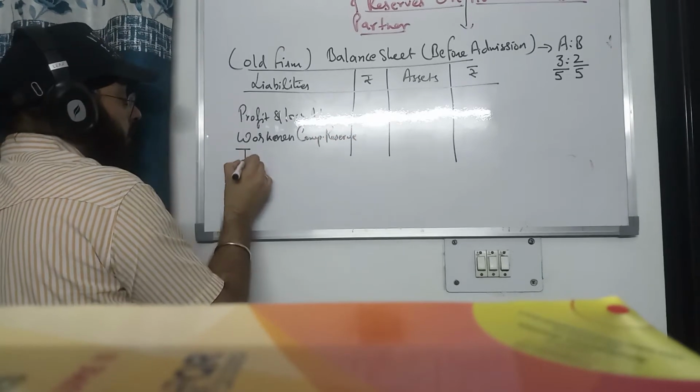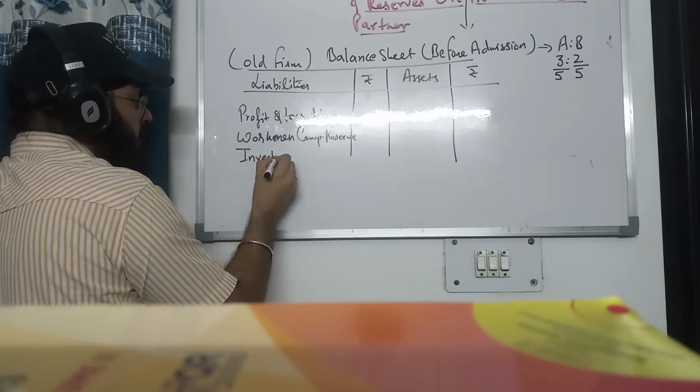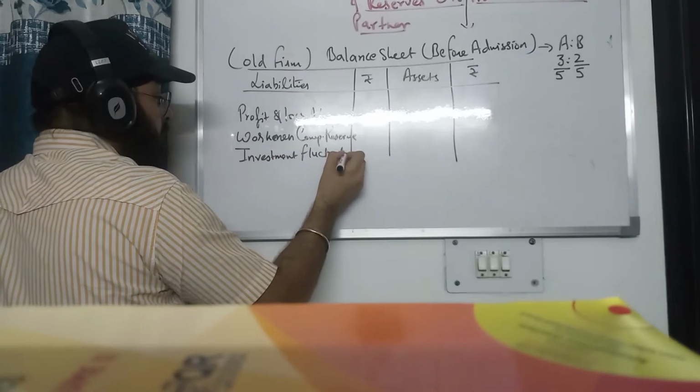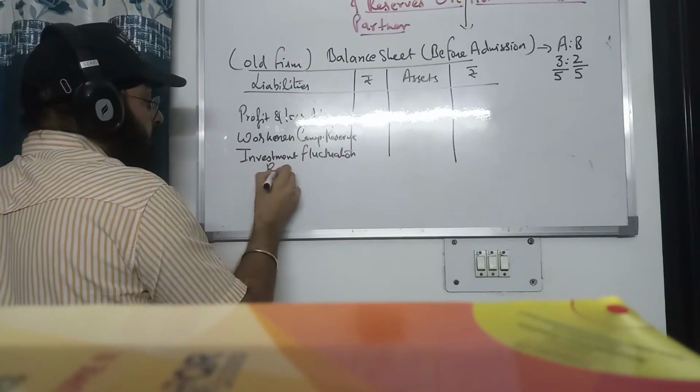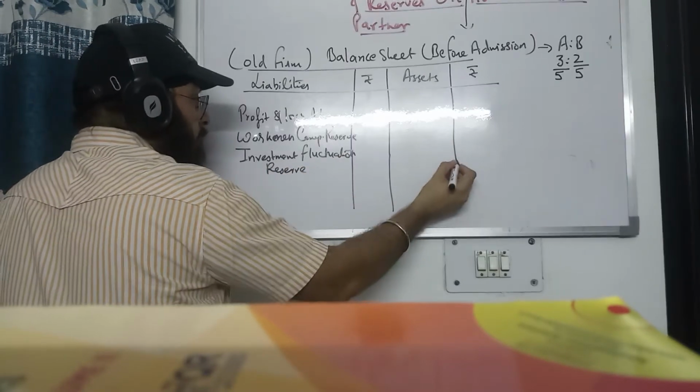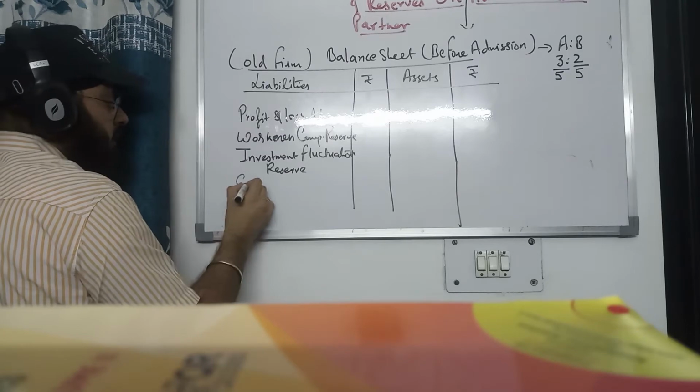Then there is investment fluctuation reserve. Then we can say contingency reserve.